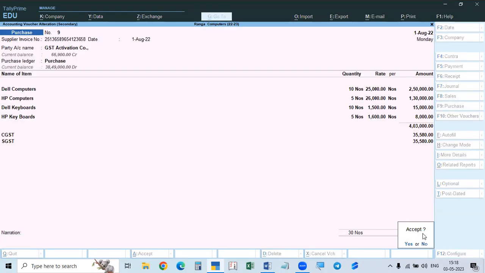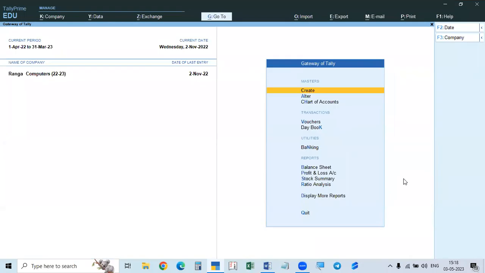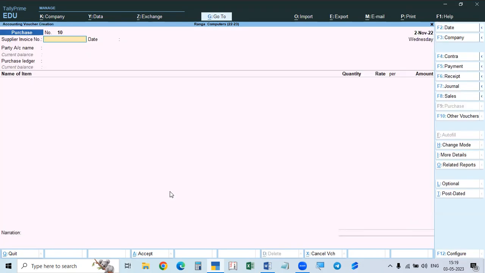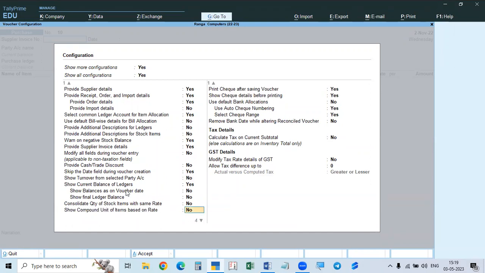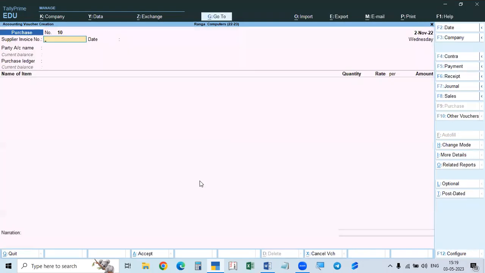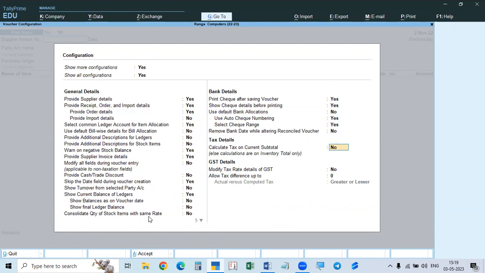it should show an error. It is not showing here. Actually, it will not show because of a setting when you are giving the vouchers, when you are taking purchase vouchers.